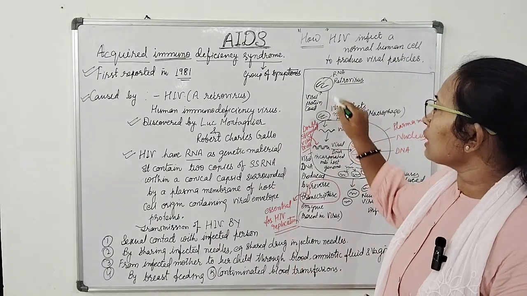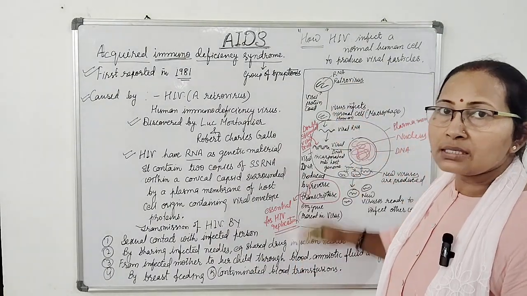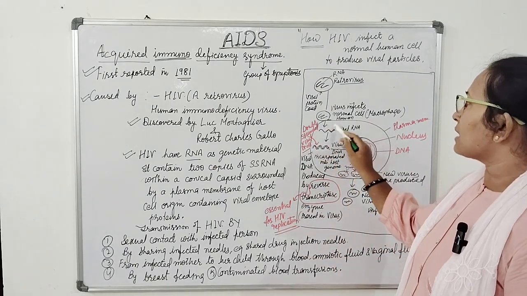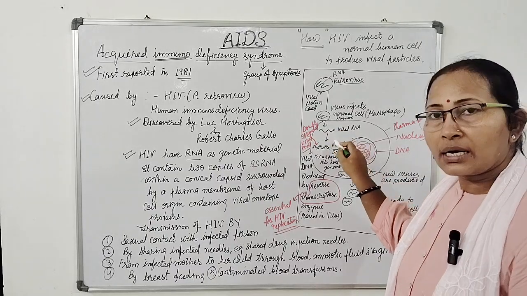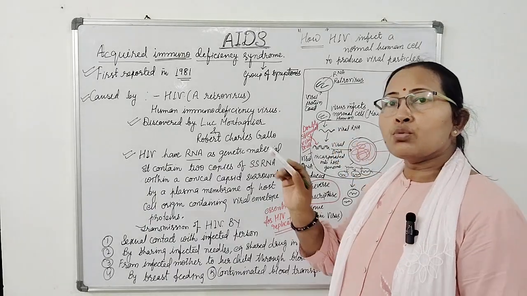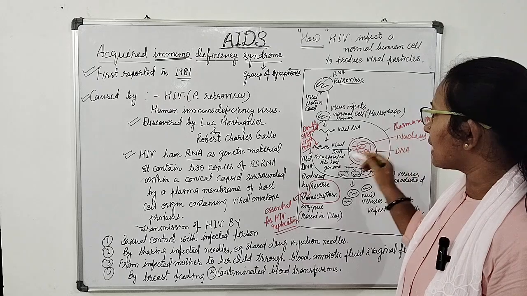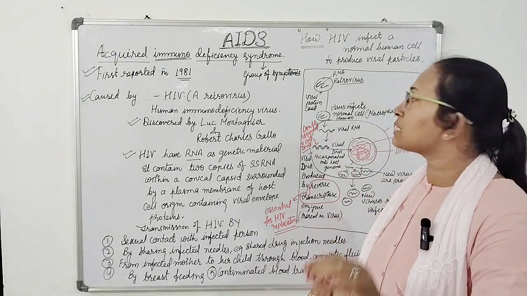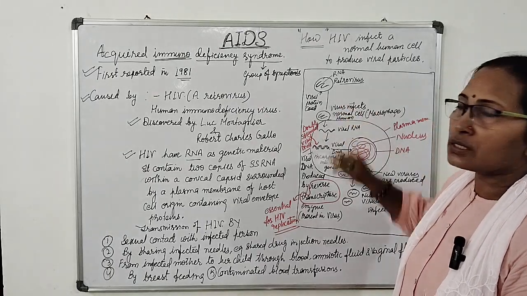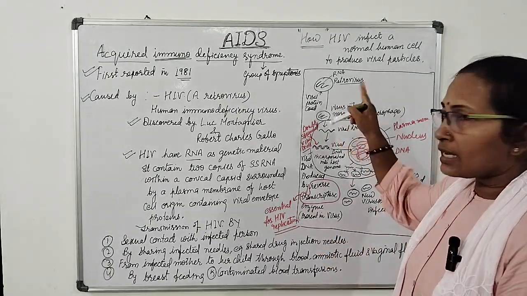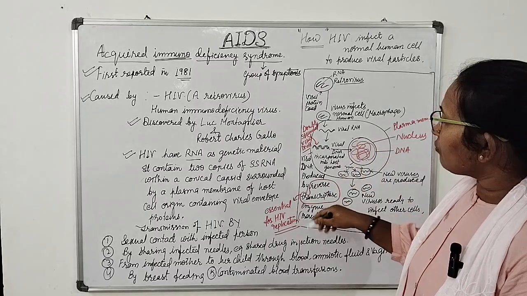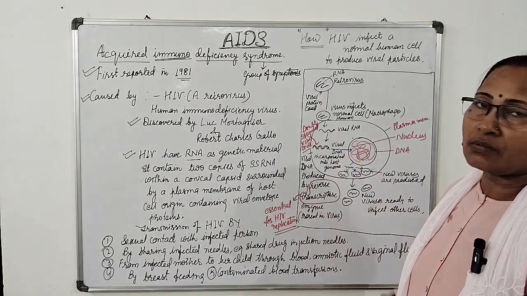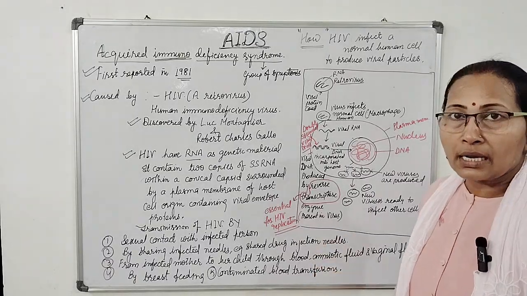When our normal cell comes in contact with the HIV virus, the virus enters its genome, the viral genome, that is single-stranded RNA, into the human normal cell cytoplasm. There, with the help of the reverse transcriptase enzyme present in the HIV virus, there is the formation of double-stranded viral DNA.